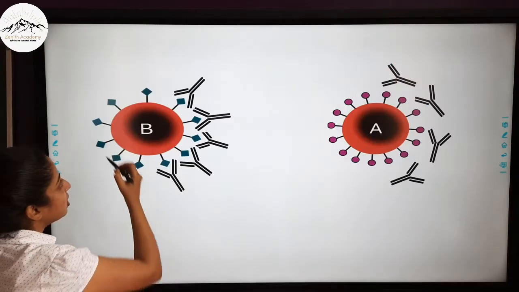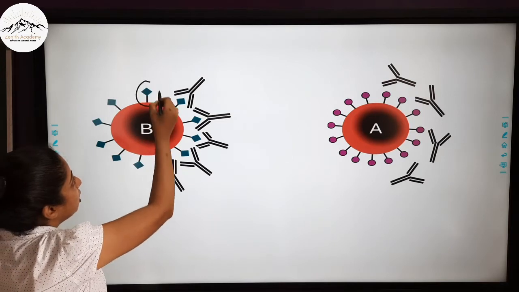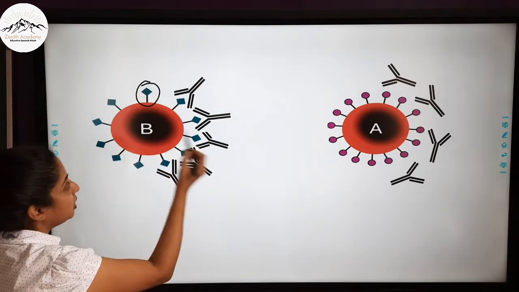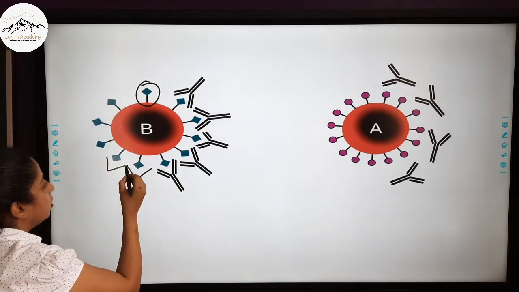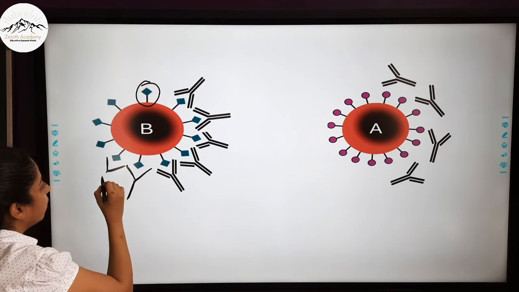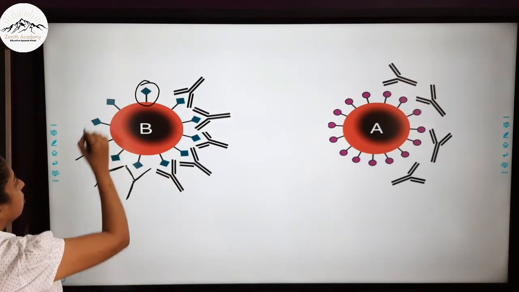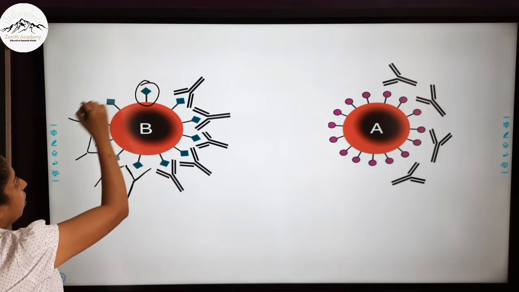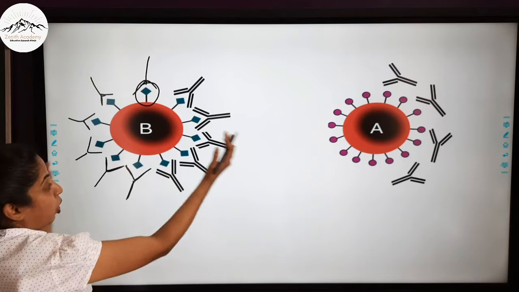Here you can see this is B, which has its own antigen. Now if this is transfused into a person having blood group A, then these antibodies generated in blood group A will cause clotting. They will all surround it like this, and they will form a clot.